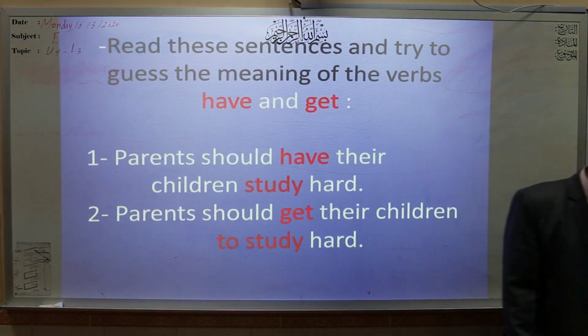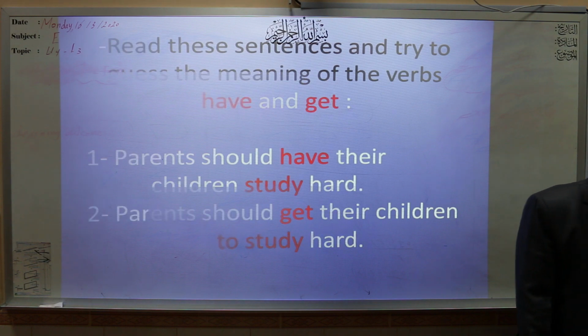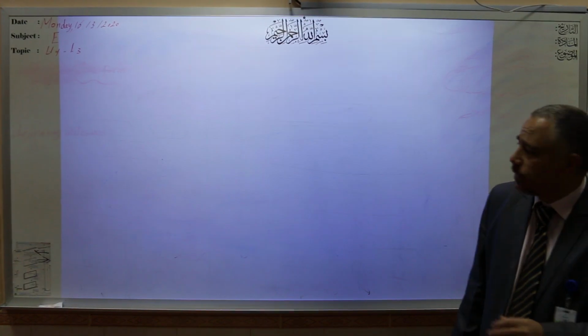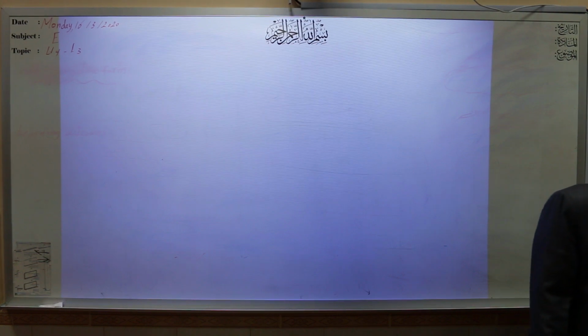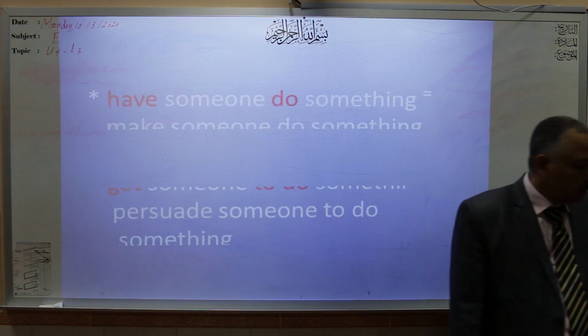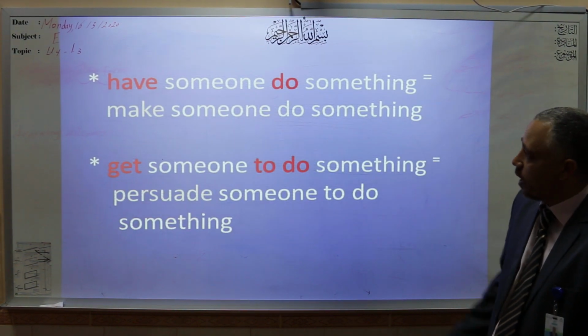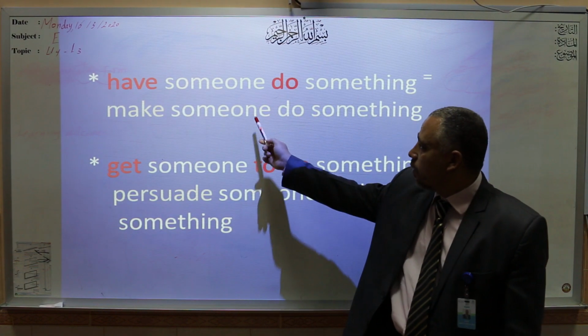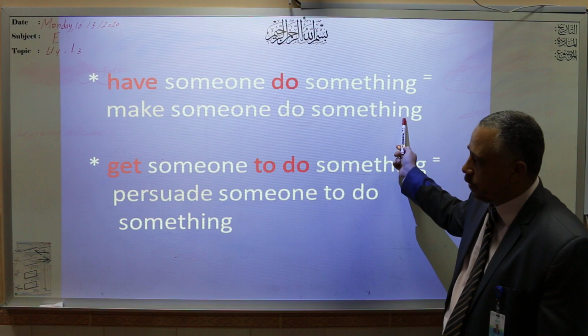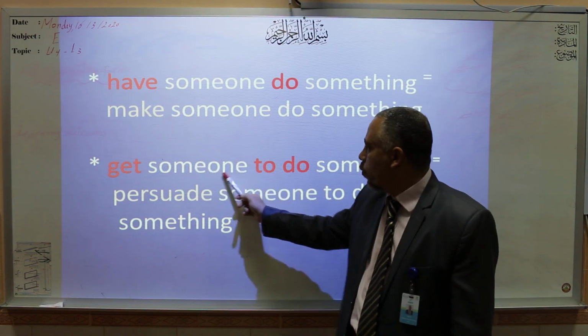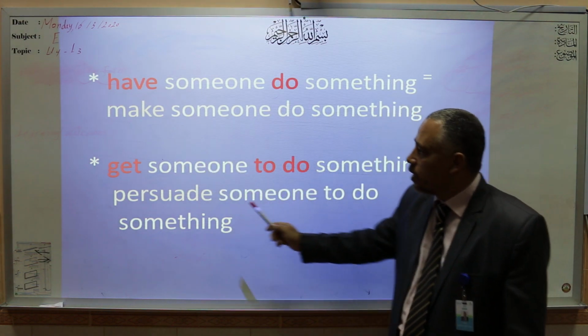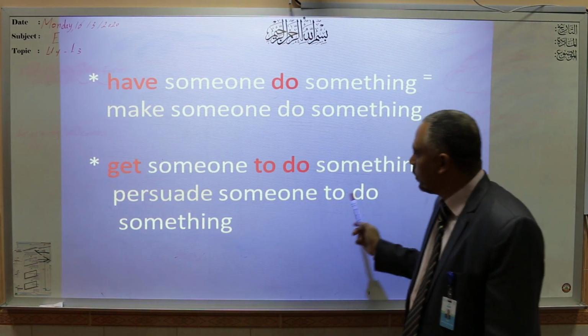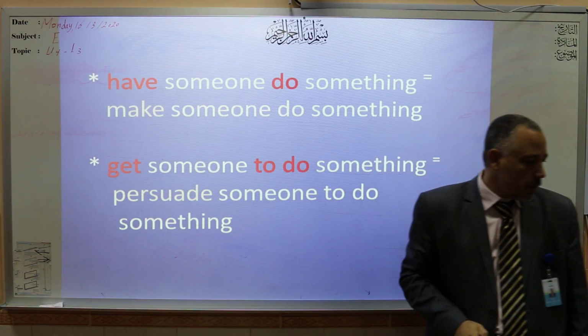Have here means that we ask someone, or we need someone, to do something for us. Have someone do something means make someone do something for us. But get someone to do something means to persuade someone to do something for us.